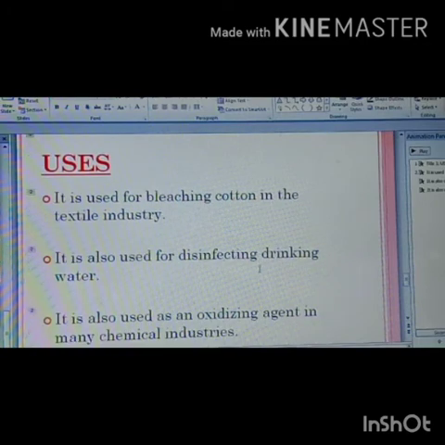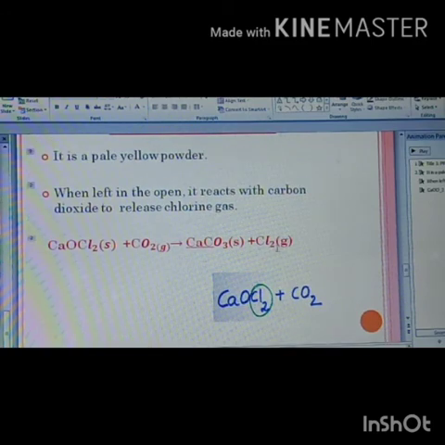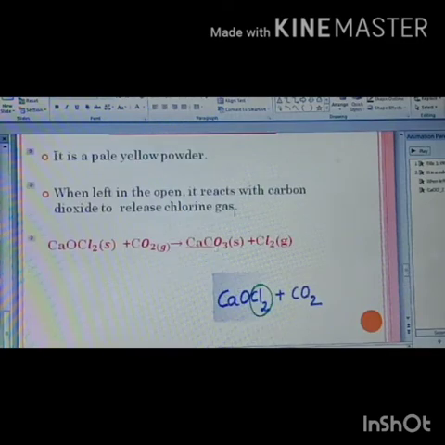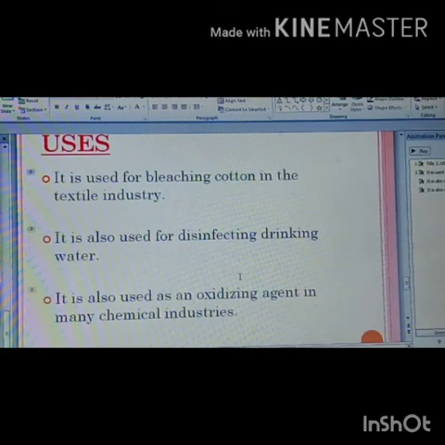Now let us discuss the uses of bleaching powder. Bleaching powder is used for bleaching cotton in the textile industry. The bleaching action of bleaching powder is due to the chlorine gas. Here chlorine gas was released, so the bleaching action that bleaching powder shows is because of the chlorine gas which is released during the reaction. Next uses, it is used for disinfecting drinking water, used in the manufacture of chlorine, and also used as an oxidizing agent in many chemical industries.